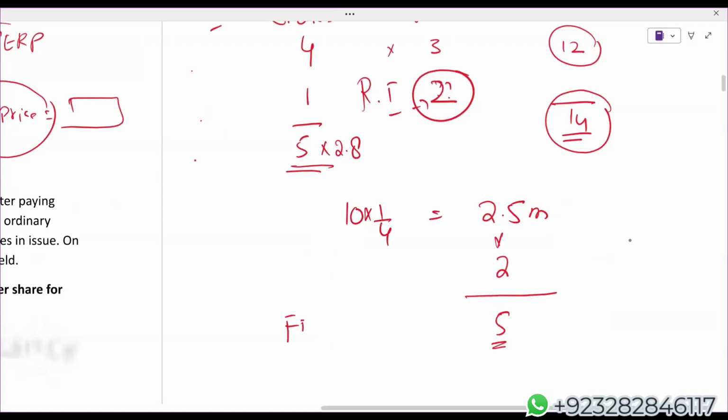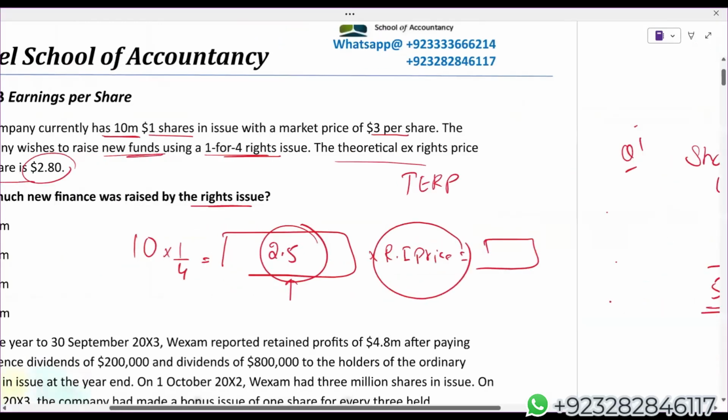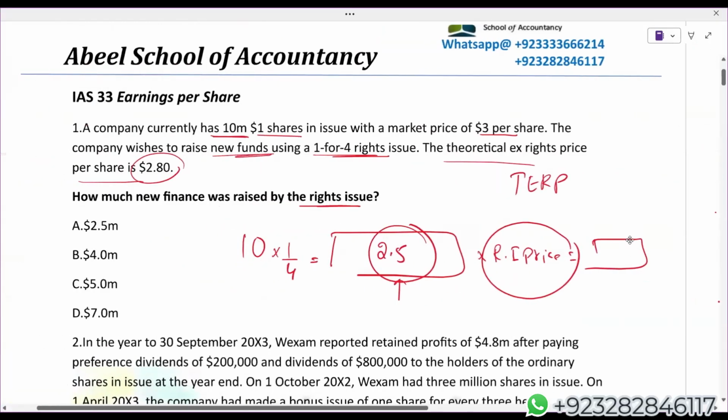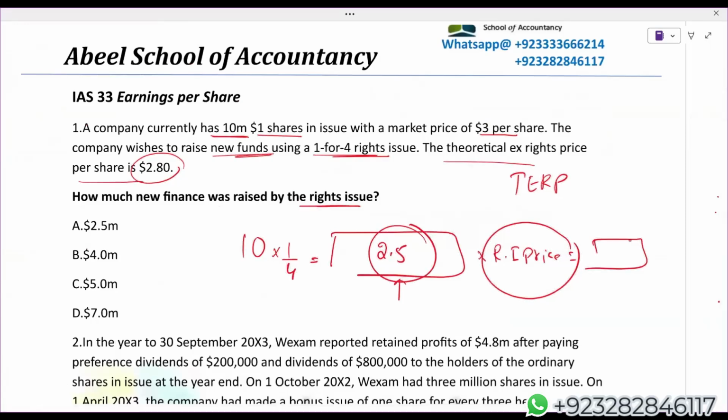This is the finance raised. I would say an excellent question, very different compared to what normally comes in IAS 33. They have asked us to give the finance raised. Of course, a little bit of backward working was involved. C is the answer.